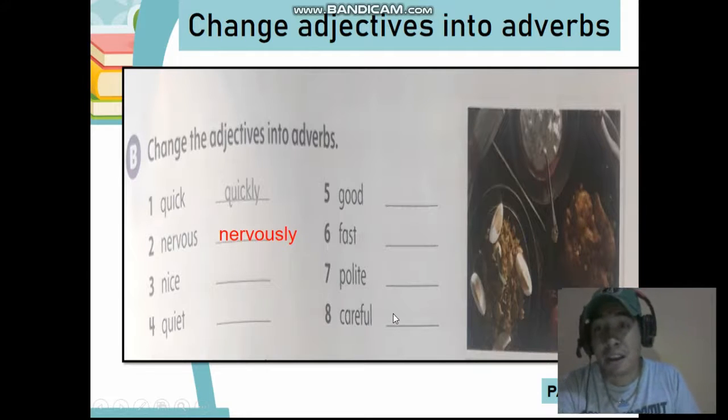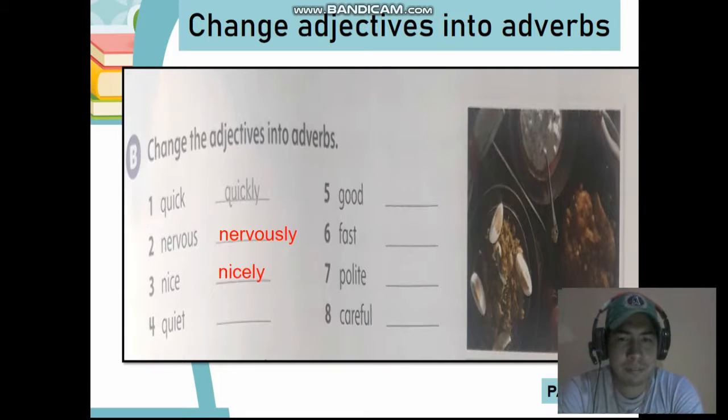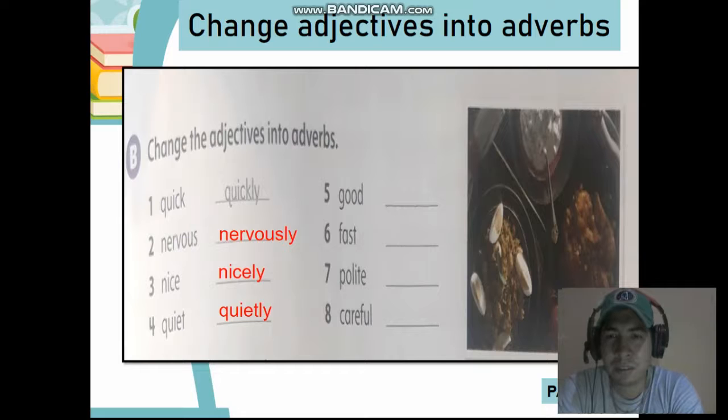Yes, it changes to nervously. What happened to nice? Yes, nice changes to nicely. Quiet changes to quietly. Very good.